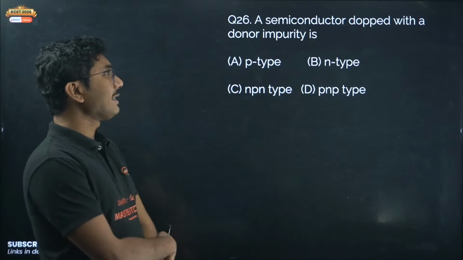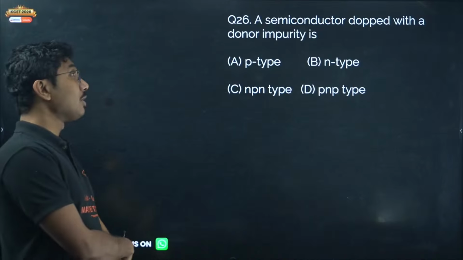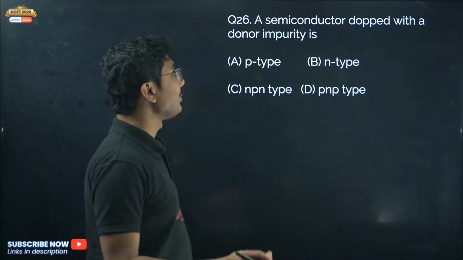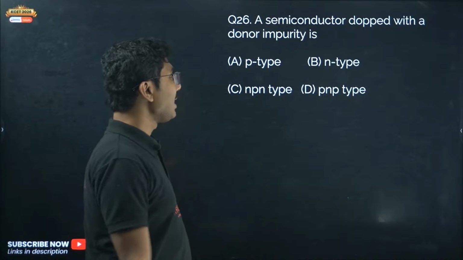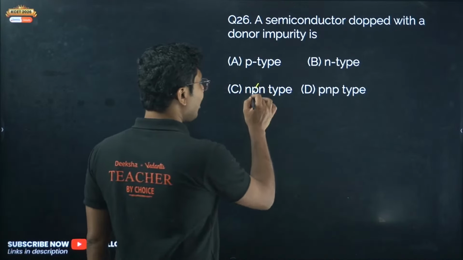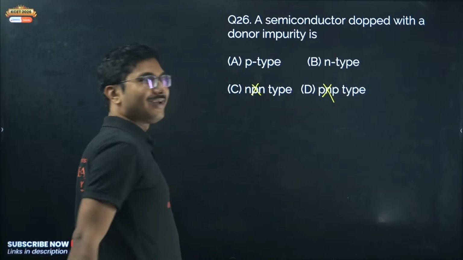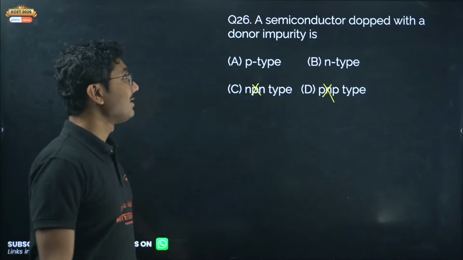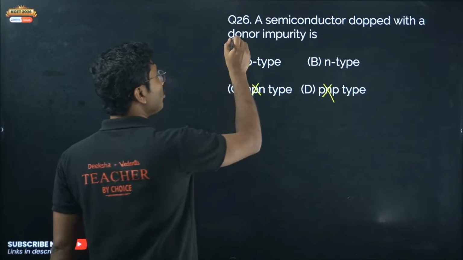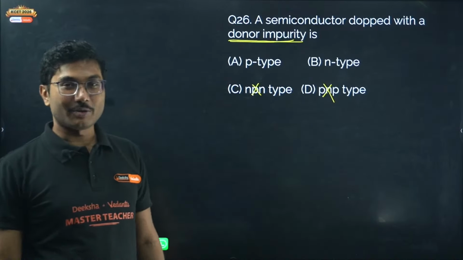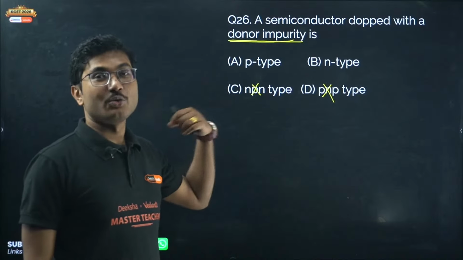A semiconductor doped with a donor impurity is p-type, n-type, npn type or pnp type? Npn and pnp are obviously not in your syllabus, so it is either p-type or n-type. They have not given whether the impurity is trivalent or pentavalent, they have mentioned donor impurity.